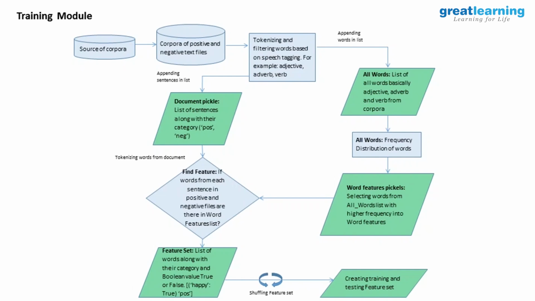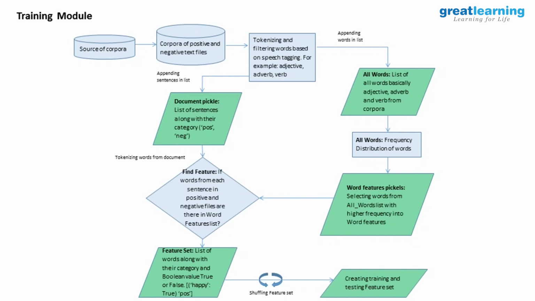We are doing a shuffling of the feature set because we don't want the training algorithm to be biased. So we are doing shuffling so that the classifier does not get the same kind of words every time, to make it unbiased.